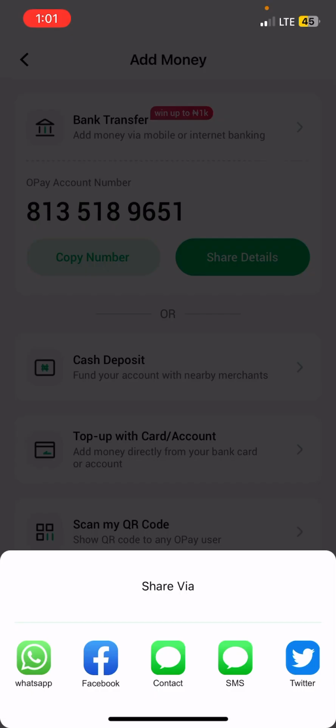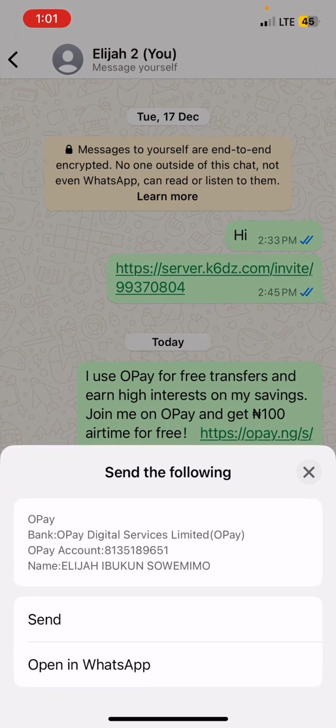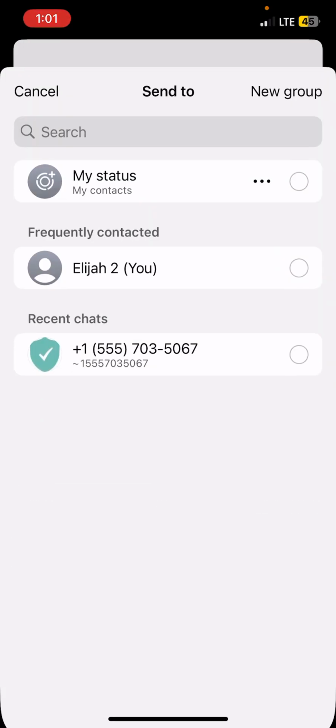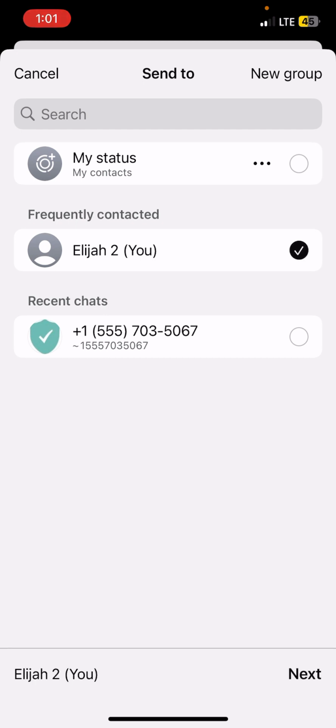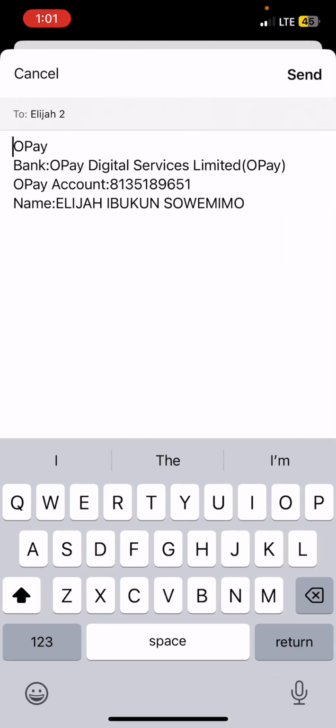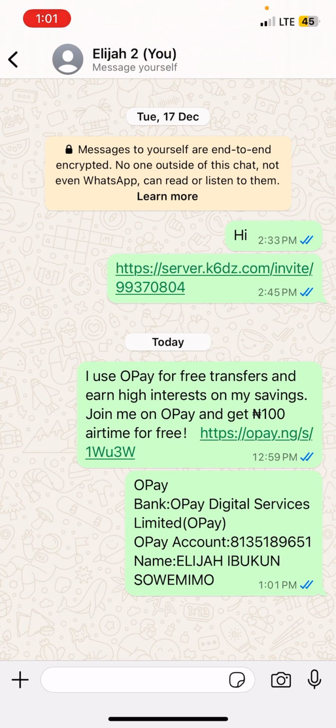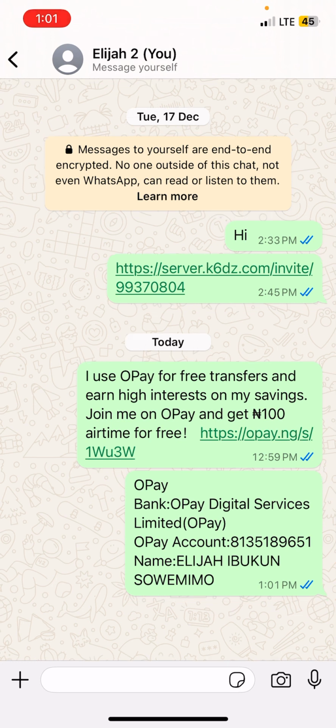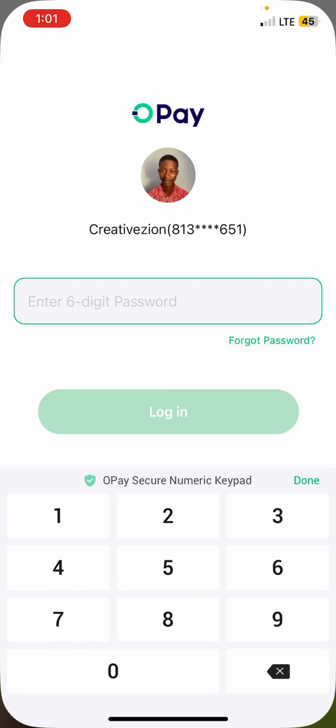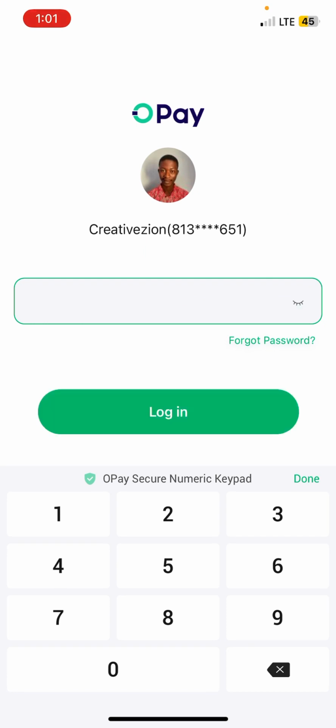As soon as you want to share this, you click on share, and you can send it to your friends. As soon as someone pays into this account, if it's Opay to Opay, then you can get that bonus.